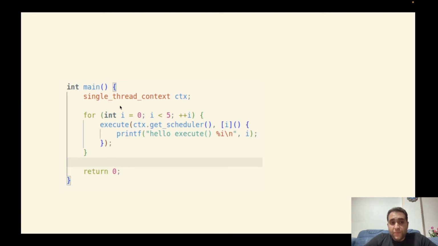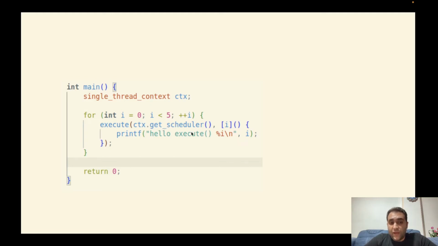In the first line, we have an object from an execution context. This is a single thread context. In the Libunifex library, executors and also execution contexts are implemented. And here we get the scheduler, or somehow we get the executor from the execution context.